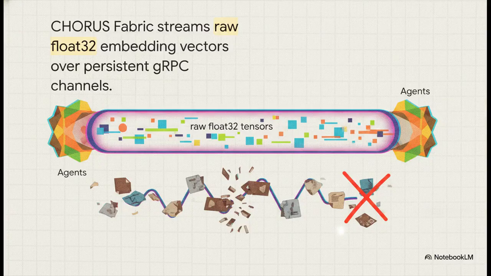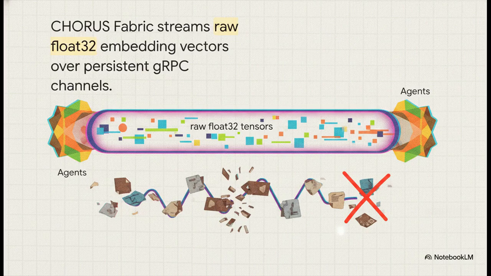So instead of those heavy JSON strings we talked about, Chorus moves raw float32 tensors directly as binary data over gRPC. Now, if you aren't familiar with it, gRPC is this incredibly high-performance, open-source universal framework developed by Google, and it connects services ridiculously fast. Chorus leverages this to just yank out the serialization step completely. And I really want to emphasize this point.